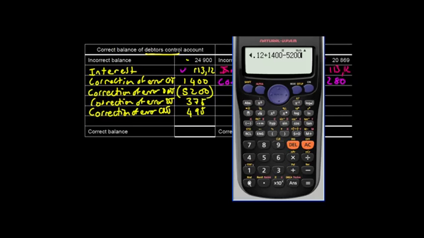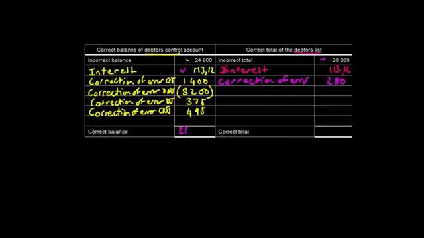And then I'm going to add 375. And I'm going to add 495 Rand. Press equals and convert it to a decimal. The answer comes to 22083 and 12 cents. Let's just do it in another color. 22083 and 12 cents.